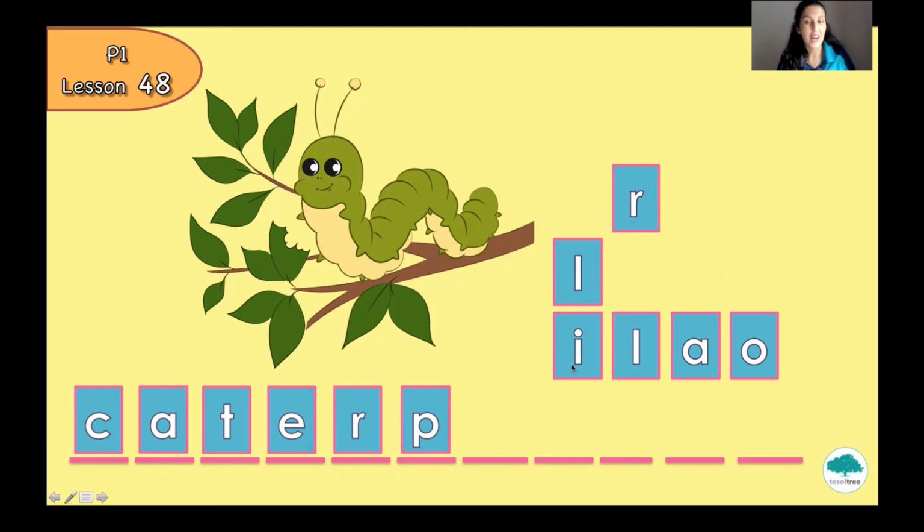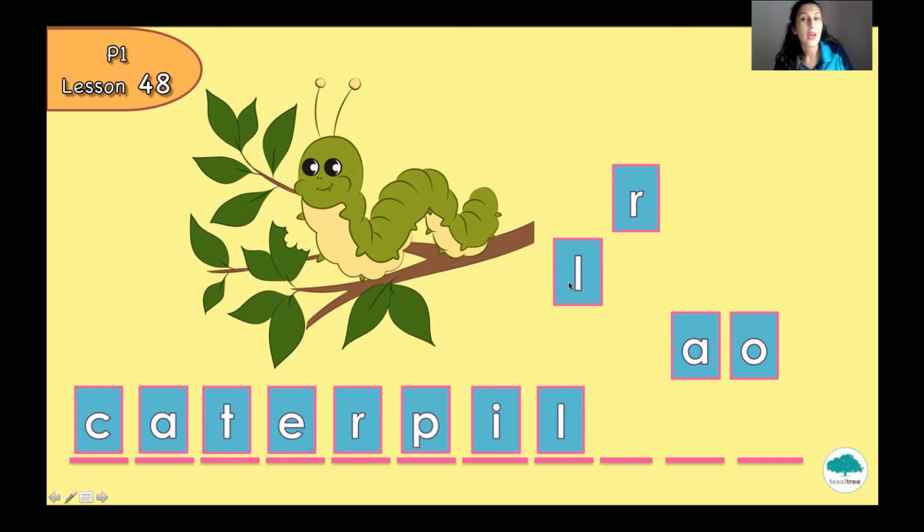No. Letter I. Letter I is going to be after letter P. Okay, and let's think together what is going to be next. Maybe letter R, L, A, O. Letter L. Yes, very good.